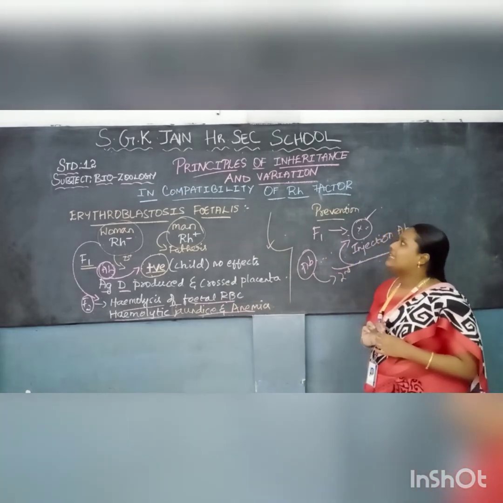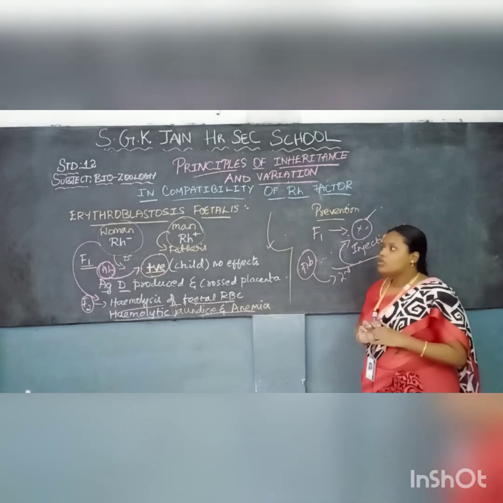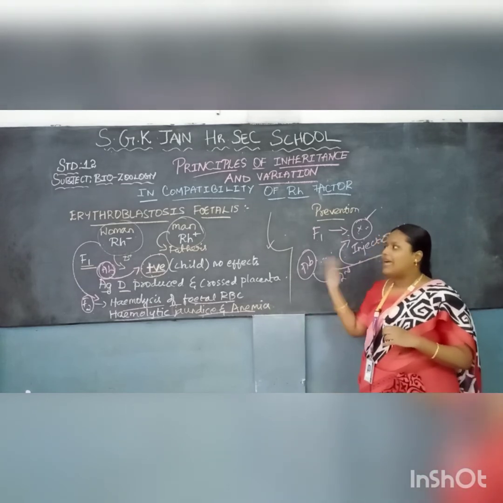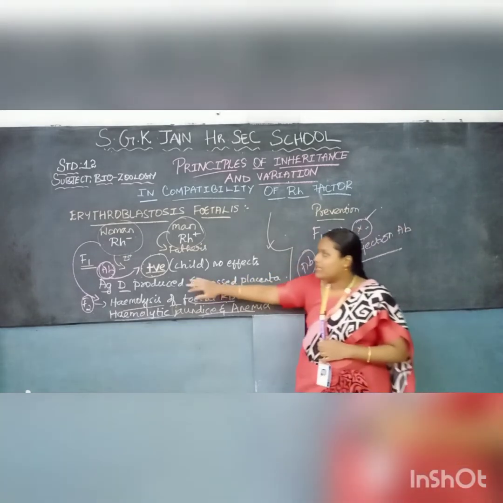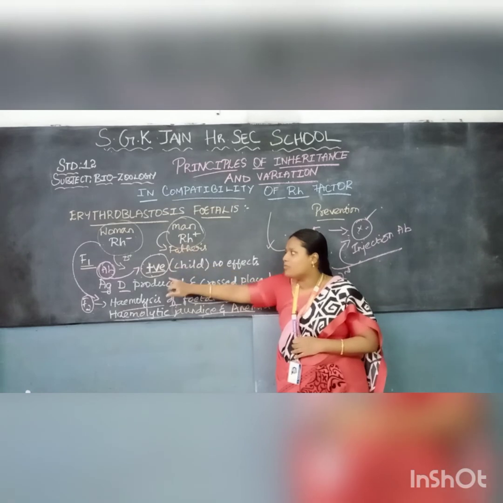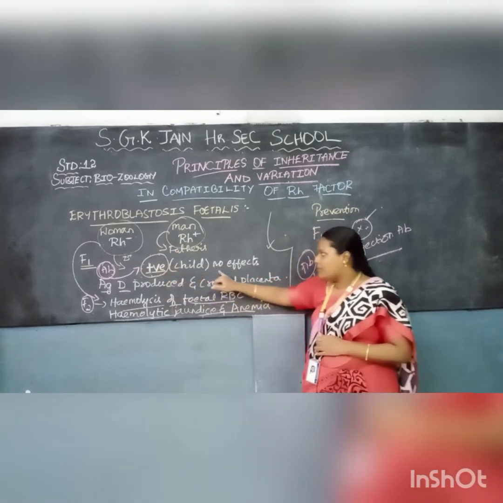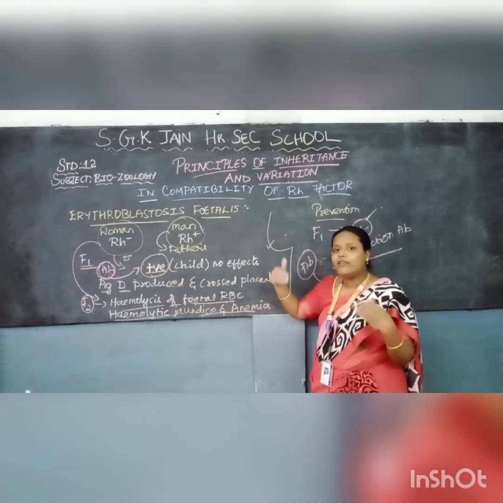So we have seen incompatibility of Rh factor. The woman has the negative group and the man has the positive group. Both have sexual intercourse, and the baby is formed with positive blood group, Rh positive. Here the first baby will not have any side effects, it will be delivered.